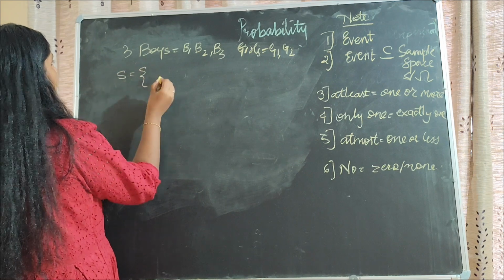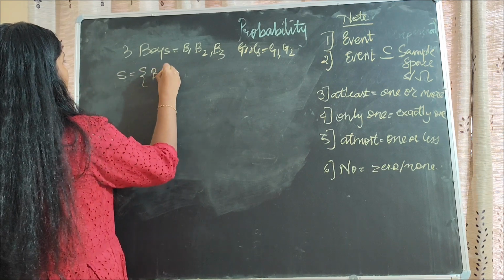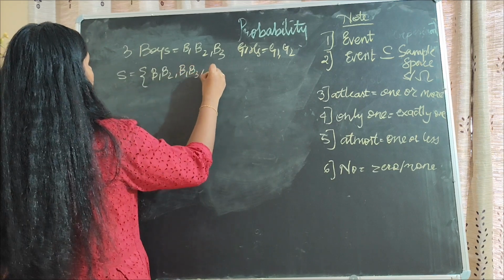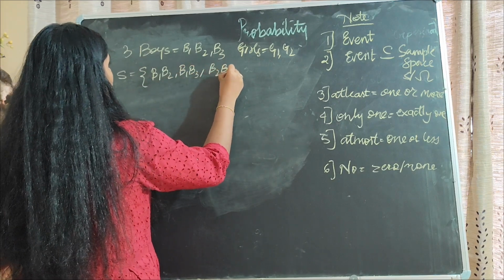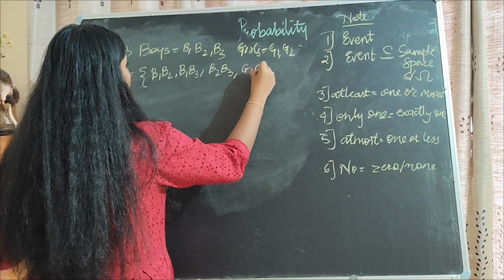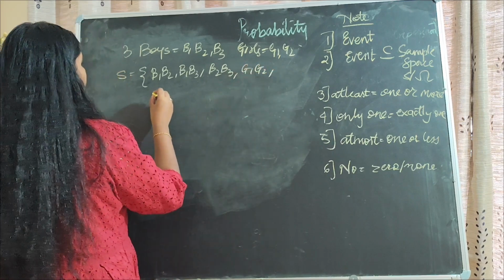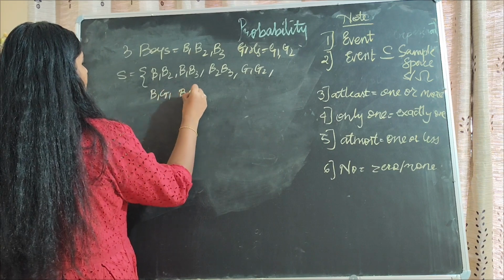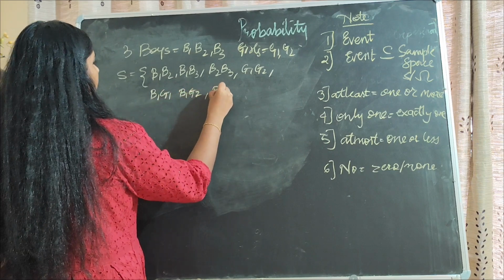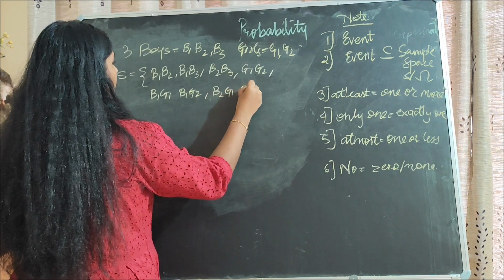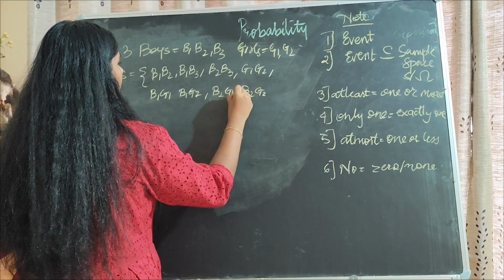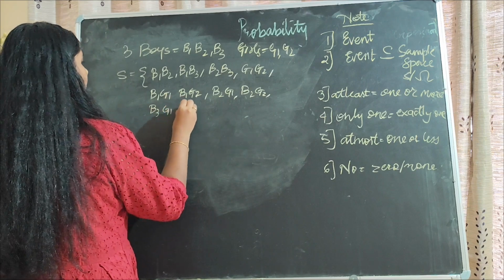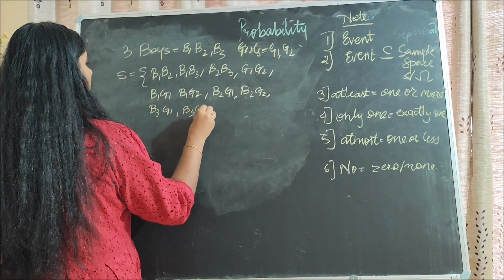So sample space S will be given as B1 B2, B1 B3, B2 B3, G1 G2, then B1 G1, B1 G2, B2 G1, B2 G2, B3 G1, B3 G2.